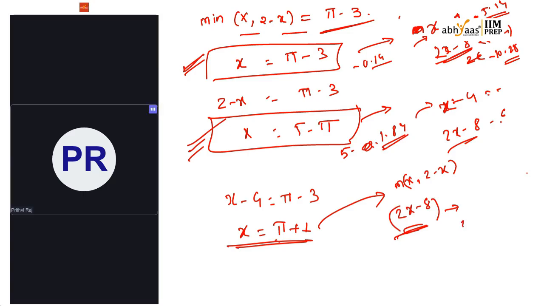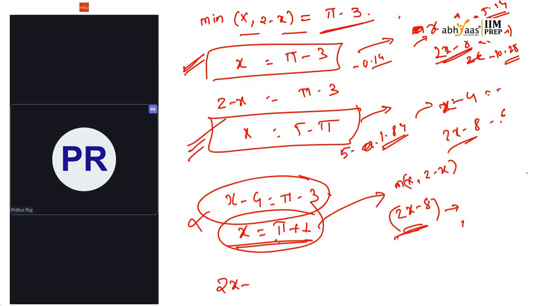That means there is some other value which is more than this one, so it is contradicting. This is not valid. Similarly, I check with 2x minus 8 equal to pi minus 3.